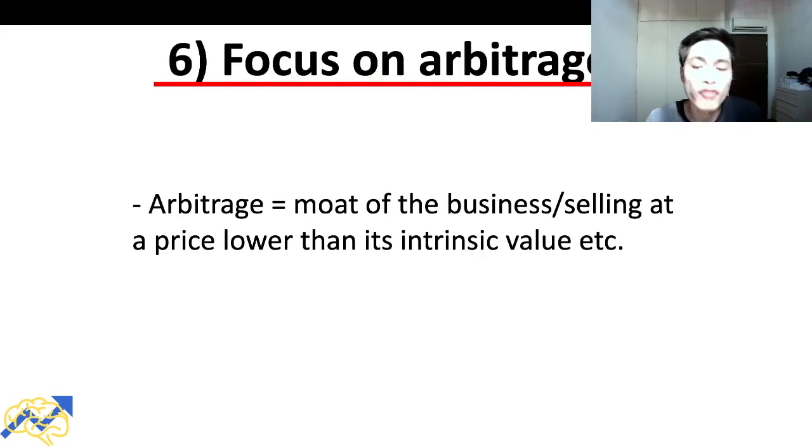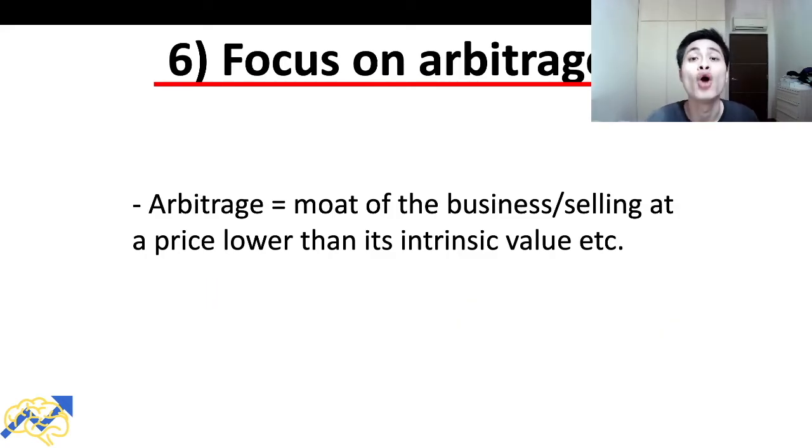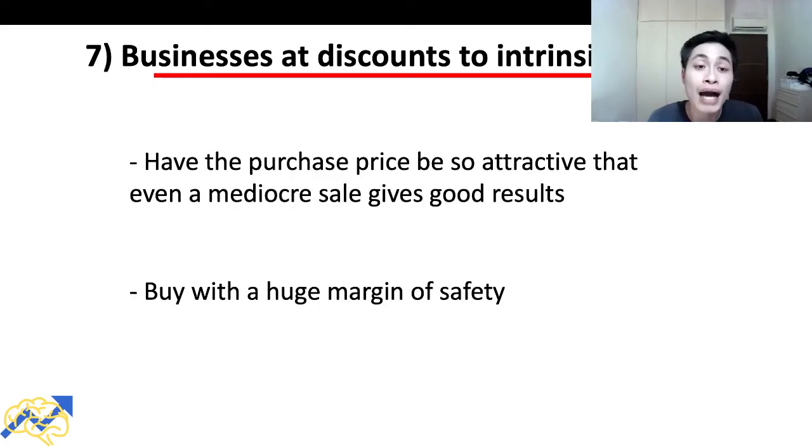The sixth step is focus on arbitrage. The arbitrage in the stock market happens when a business has a moat and when that business sells at a price lower than its intrinsic value. Because when you can buy a business with a good competitive advantage at a price lower than its intrinsic value, it is almost certain that you can make money on those positions. And that is why there is an arbitrage. The seventh step is buy businesses at discounts to their intrinsic value.